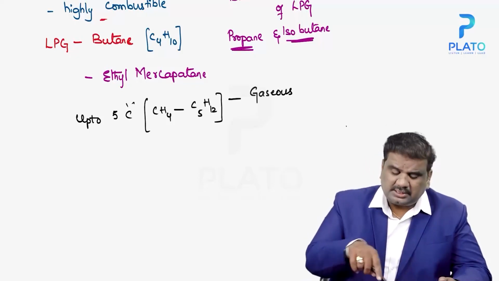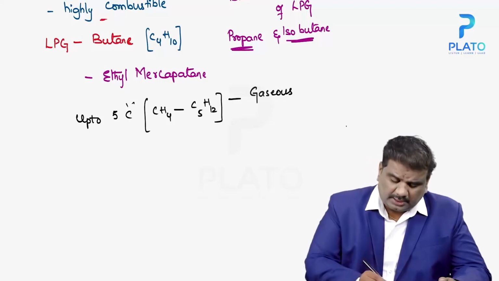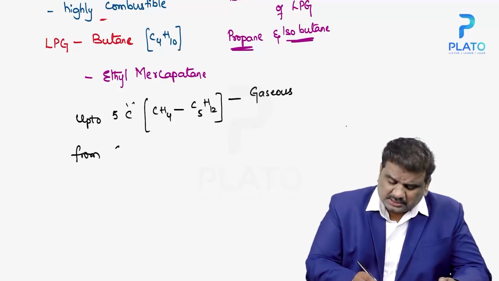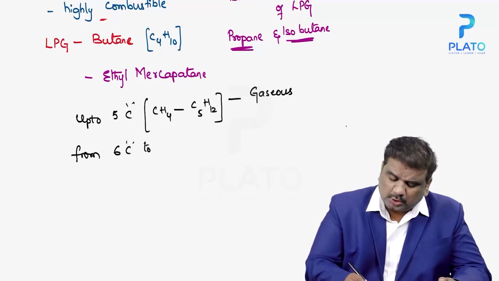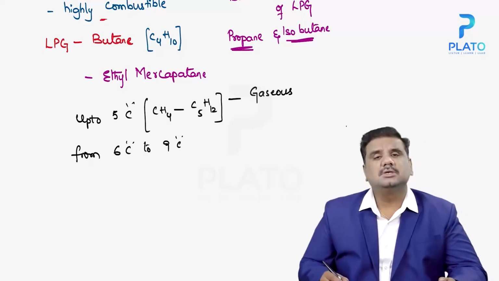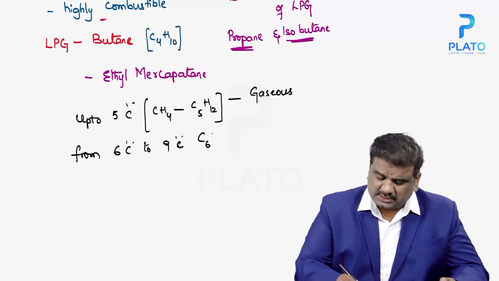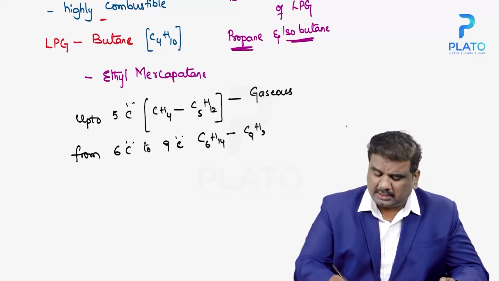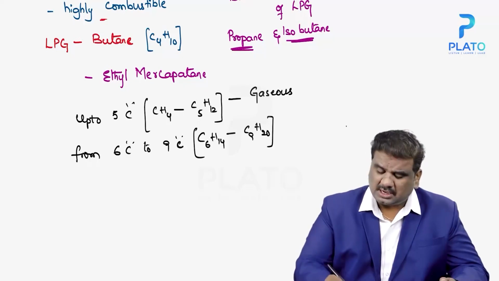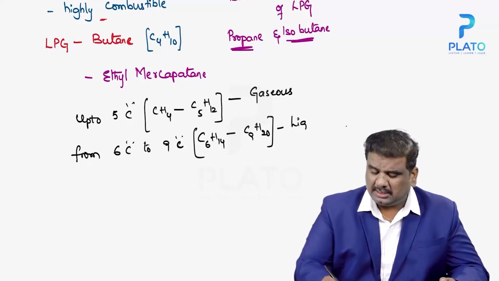At the same time, alkanes from 6 carbons to 9 carbons, that is from C6H14 to C9H20, exist in the liquid state.